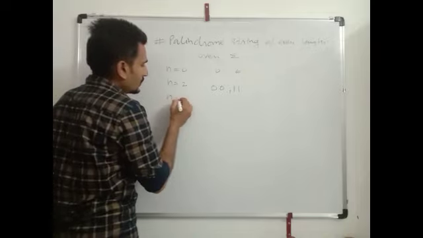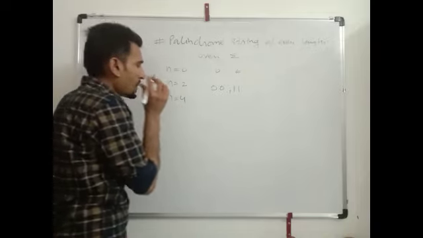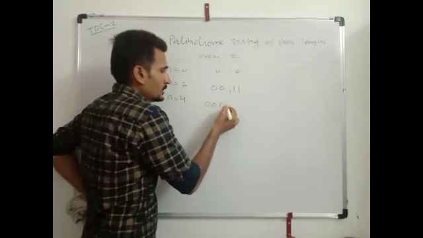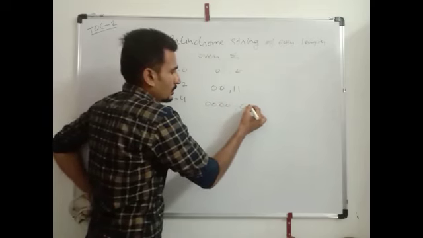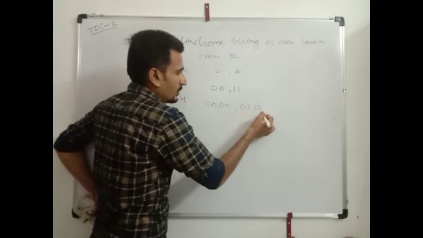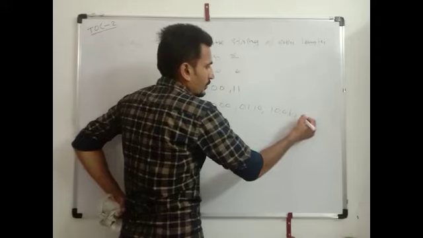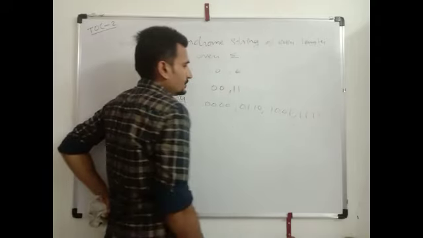For n equals to 4, the strings will be 0 0 0 0, 0 1 1 0, 1 0 0 1, and 1 1 1 1.